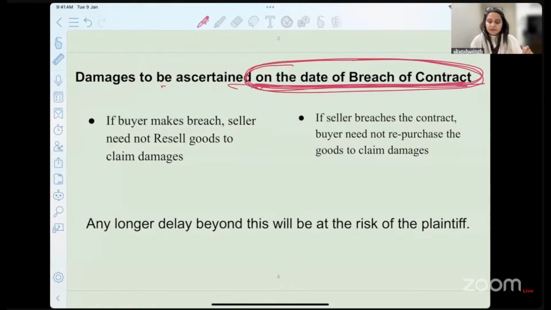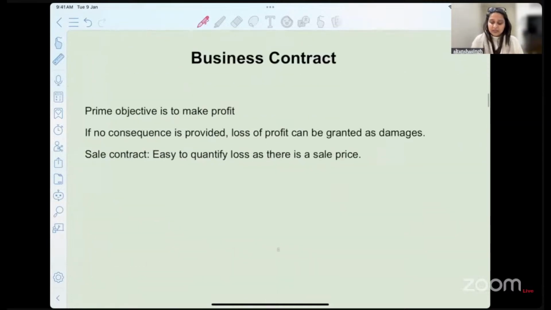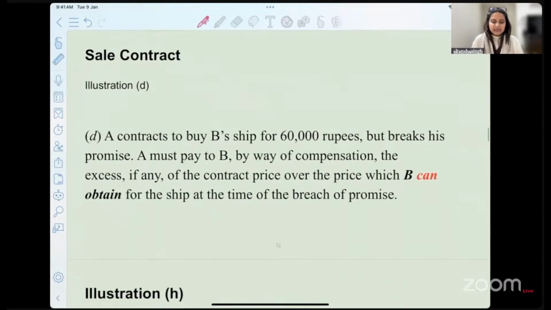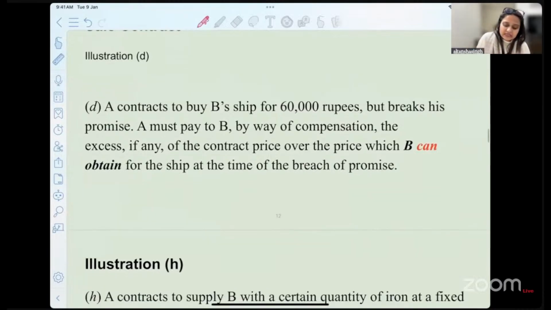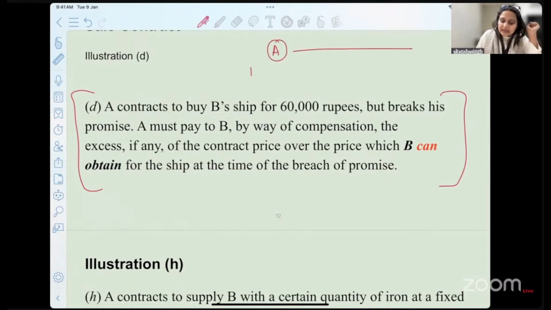Okay. I have used certain illustrations in today's class also. We'll be discussing them in context, but I'll just take you there. Now, let's say this is illustration D. Okay. What is written here? A contracts to buy B's ship for 60,000 rupees. So A has contracted, he's a buyer, and B is the seller. Why am I writing buyer and seller today?